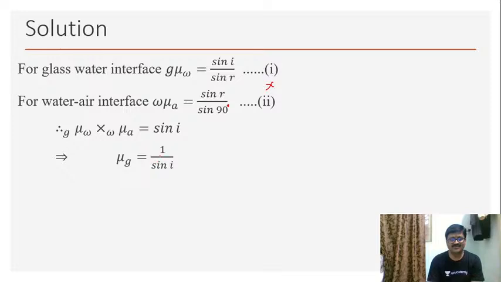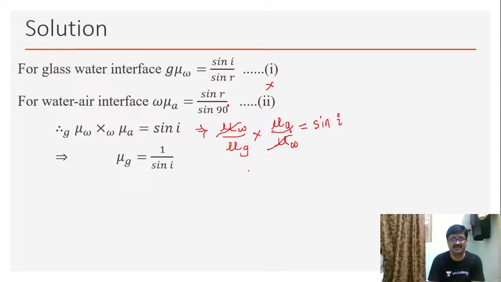Hopefully you understood this. Now here I can write this as mu w by mu g, that is mu wg into mu a divided by mu w for the second part. Now mu w cancels off, then we are left with mu a by mu g is equal to sin I. But remember, refractive index of air is 1.